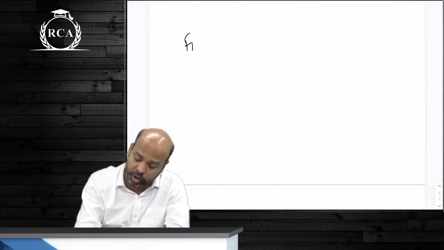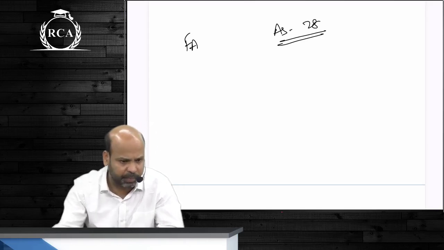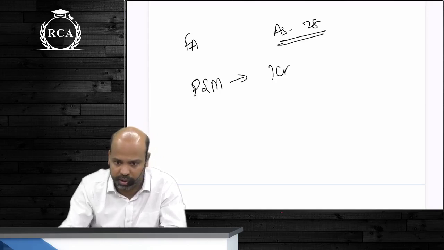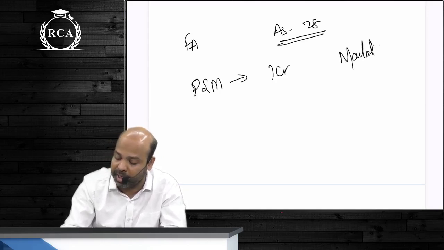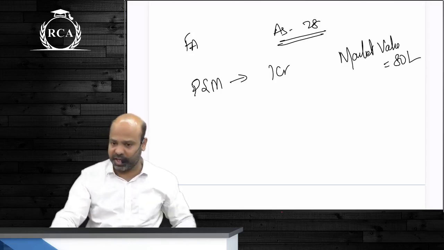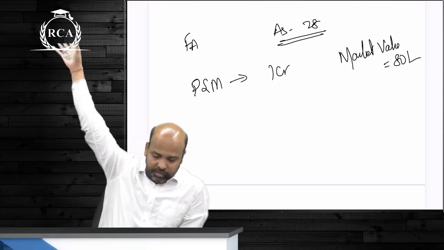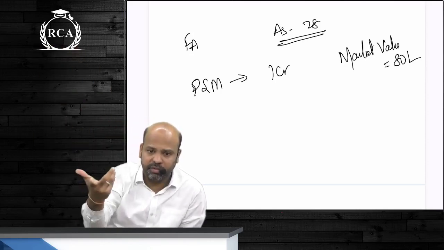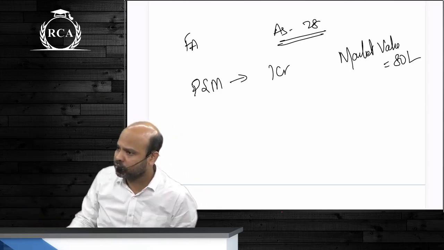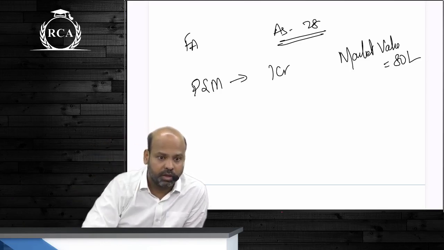Fixed asset, there will be one more standard coming later, called AS28, impairment of asset. I purchased plant and machinery for 1 crore. Okay? Market value of that plant and machinery is 80 lakhs. What did I just tell you? Will you disclose plant and machinery at 1 crore or 80 lakhs? But there is still some provision in AS28 which says, what if by using the asset also, you will not be able to recover 1 crore? What if your product is so great that no one wants to buy it?